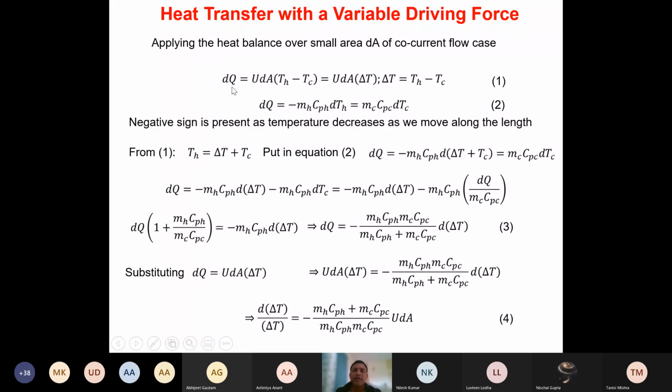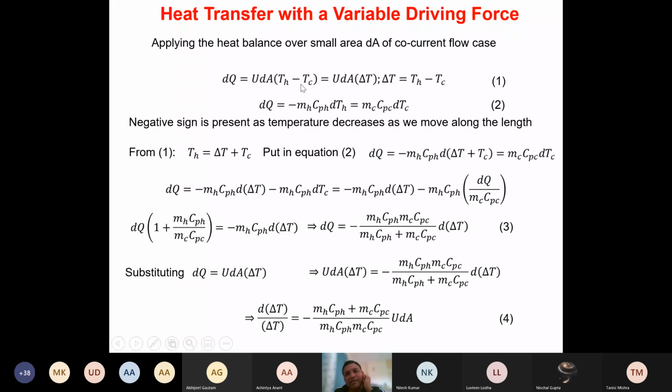OK, so in this case, this dq is given as U dA (TH minus TC). So this is nothing but the heat transfer taking place between cold and hot fluid. Do you all agree? Yes or no? This is the heat transfer taking place between hot and cold fluid: U dA (TH minus TC), where U is the overall heat transfer coefficient, dA is the area of the shell, and TH minus TC is the temperature difference between hot and cold fluid in that shell which we have assumed, isn't it? Do you all agree? Yes or no? Yes, sir.